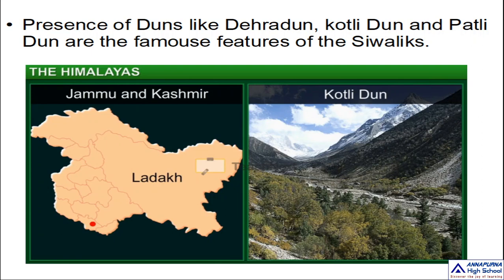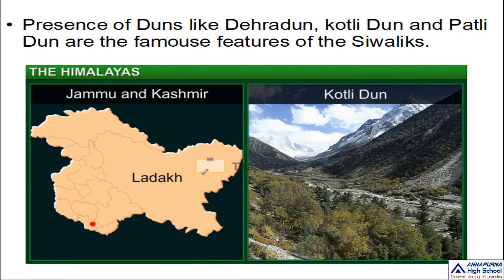What is a dune? It is a valley between the Lesser Himalayas and Shivaliks. I repeat, the valleys that lie between Lesser Himalayas and Shivaliks are called dunes.